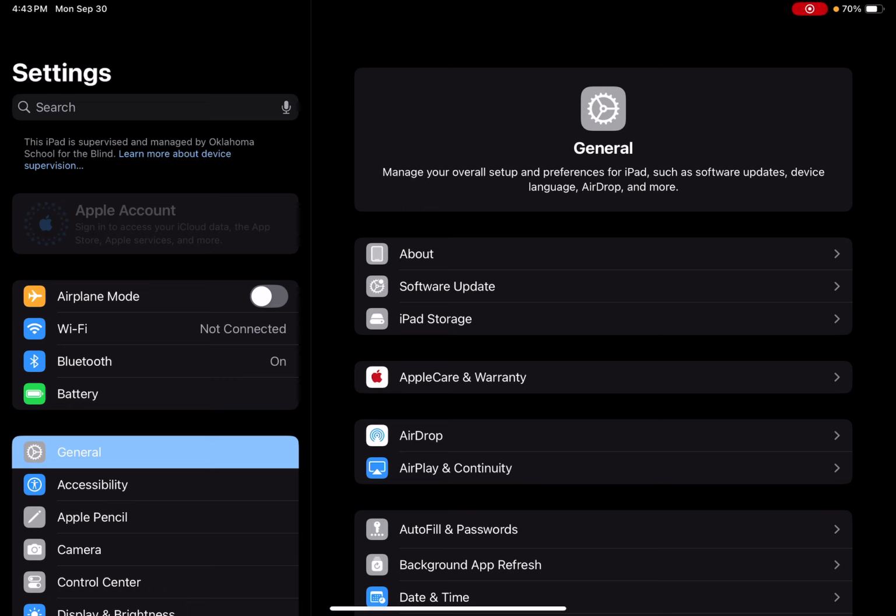Today I'm going to be showing you how to turn on accessibility access.